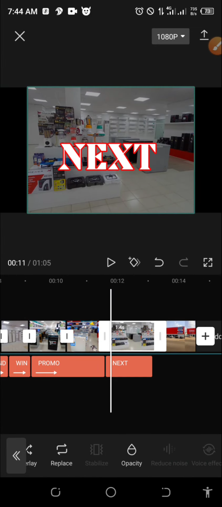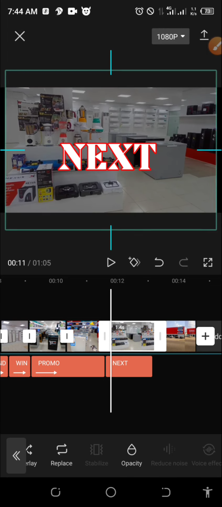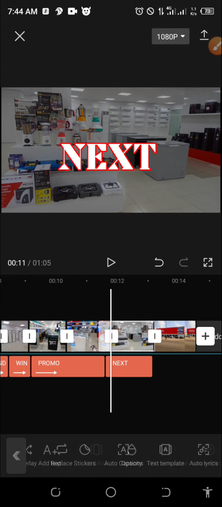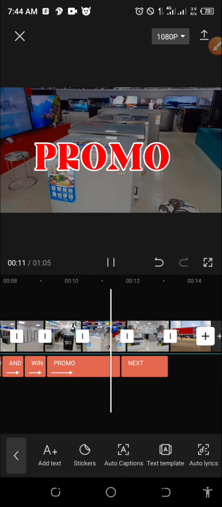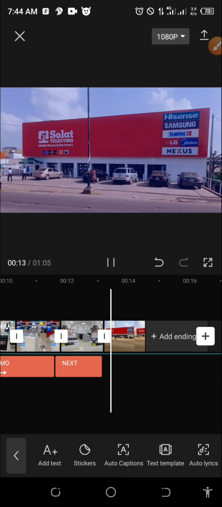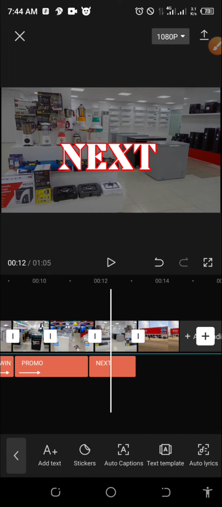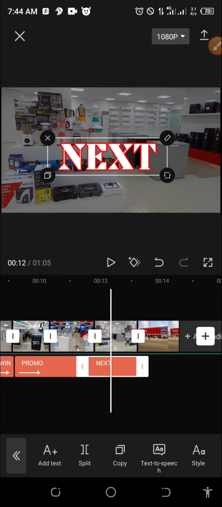Let me say this one here. So I will cover the screen. So it still takes the same effect. So let's check. Oh, it's a next level at Solar Electronics. Next level. So let me put level. So this is the text. I think it's okay like this.